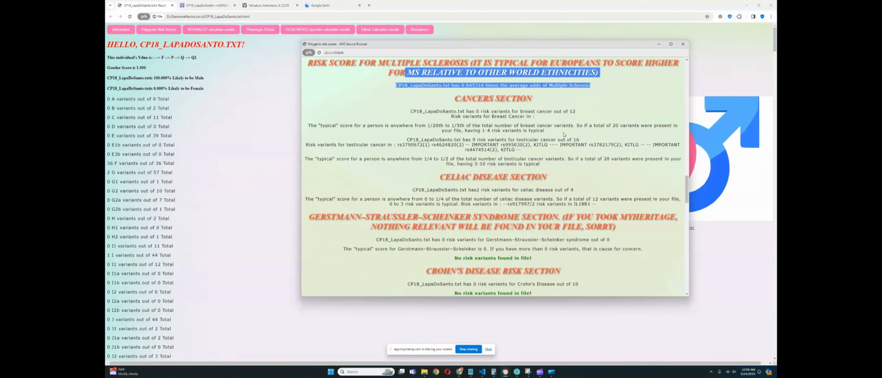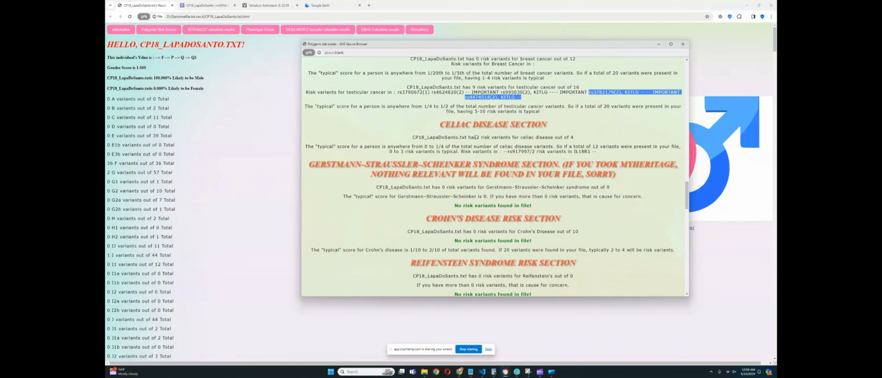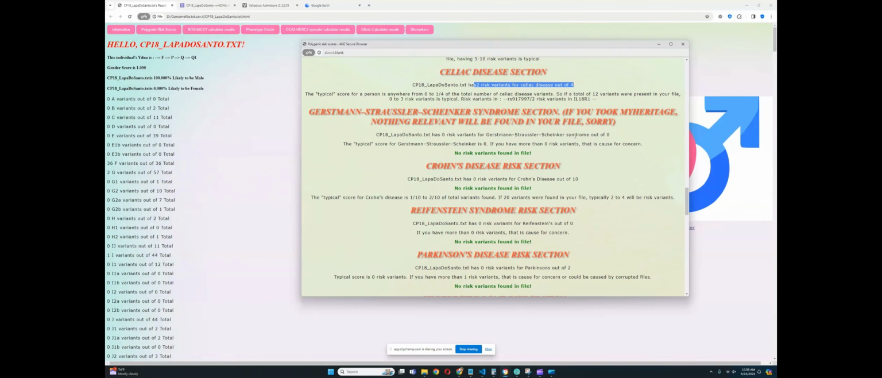For breast cancer, no risk variance, really good. For testicular cancer, he's got all the risk variants in the KITLG variants, so he's definitely quite cooked for testicular cancer. Celiac disease, 2 risk variants for celiac disease out of 4, which is really quite bad.